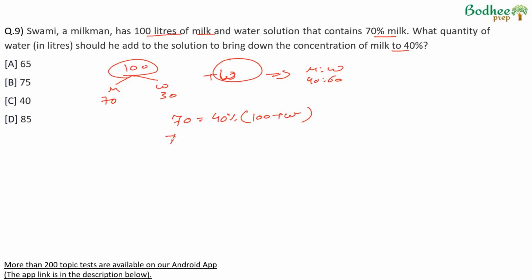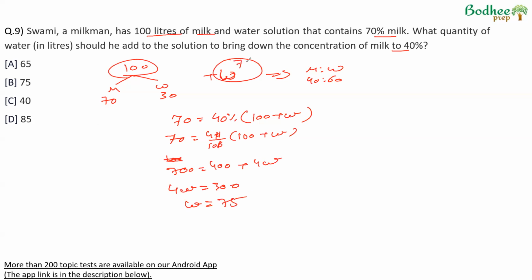So we can write 70 is equal to 40 by 100 into 100 plus W. Zeros cancel. So 700 cross multiply is equal to 400 plus 4W, which means 4W is equal to 300, or W is equal to 300 by 4, which is 75.